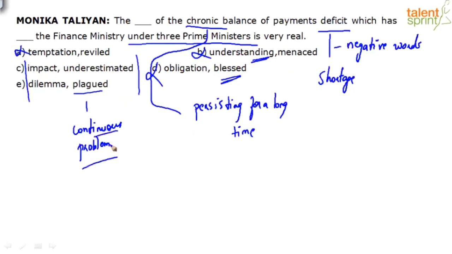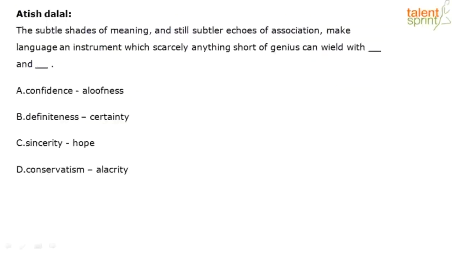So given the context, continuous problem, the most effective one in line with the context, which is talking about a problem that has persisted for a long time, plagued being another keyword supporting that meaning, option E is a better option. The dilemma, this persistent problem of payment deficit, which has plagued the finance ministry. So got it?